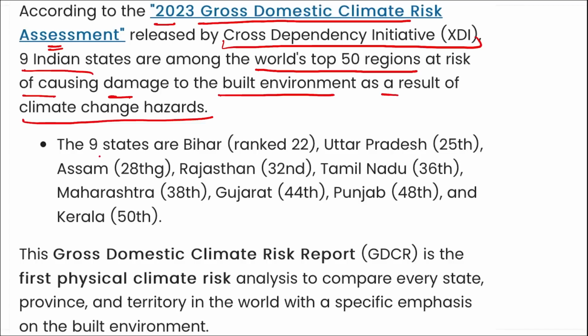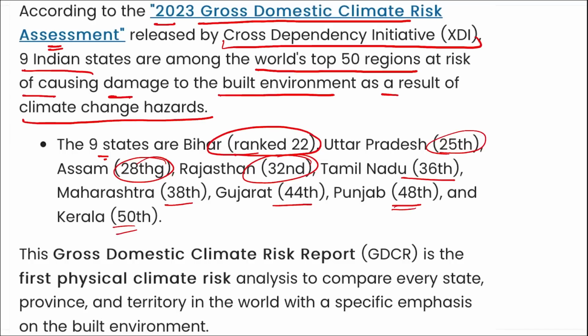If we talk about these nine states, Bihar is in 22nd position, UP 25th, Assam 28th, Rajasthan 32nd, Tamil Nadu 36th, Maharashtra 38th, Gujarat 44th, Punjab 48th, and Kerala at 50th position. This report is the first physical climate risk analysis to compare every state, province, and territory in the world with a specific emphasis on the built environment. Overall, India, China, and USA are home to almost 80% of the world's top 50 vulnerable cities and economic centers.